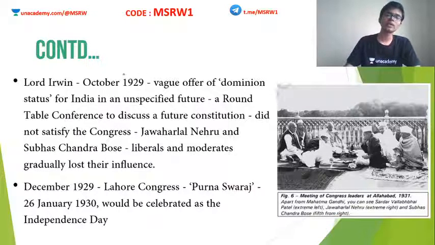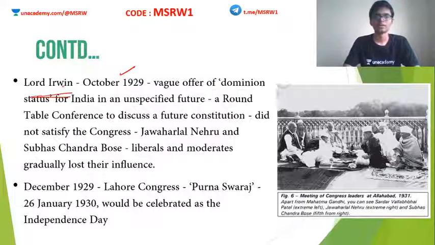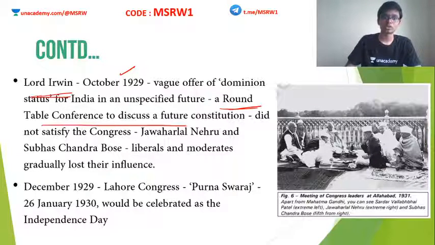So finally, in October 1929, Lord Irwin came up with some offers for India. Okay, in October 1929, Lord Irwin, who was the Viceroy of India at this time, came up with some vague offers. He offered dominion status to India in an unspecified future. Okay, he said that the British will grant you dominion status, but he did not say when. No time limit was set. Also, he proposed a roundtable conference to discuss the future of the constitution, between Indian members as well as the British.